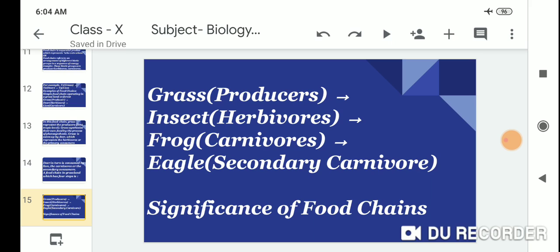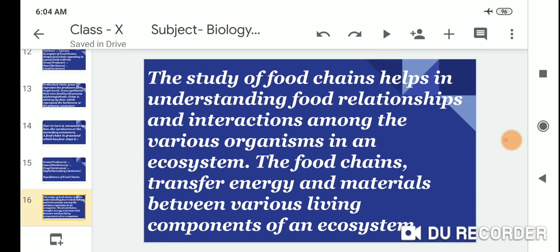The significance of the food chain. The study of the food chain helps in understanding food relationships and the interaction among the various organisms in an ecosystem. The food chain transfers energy and materials between various living components of an ecosystem.